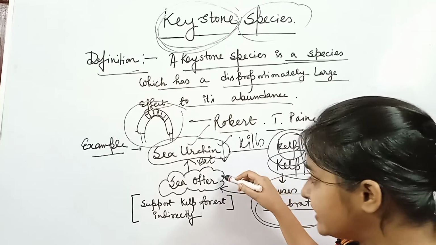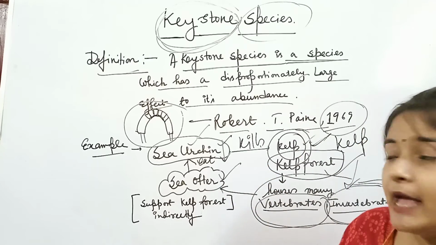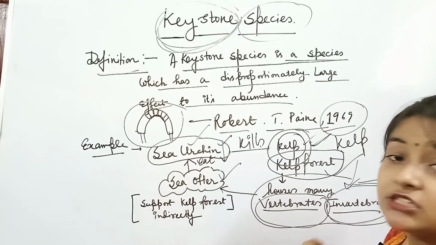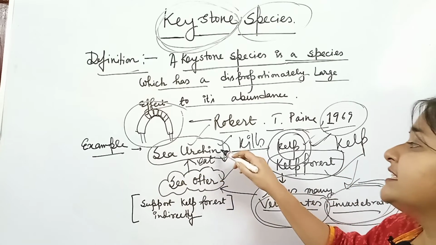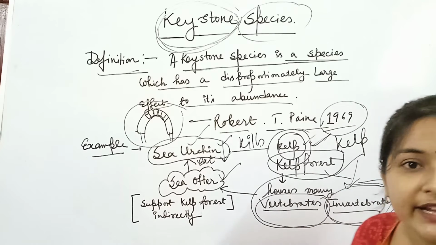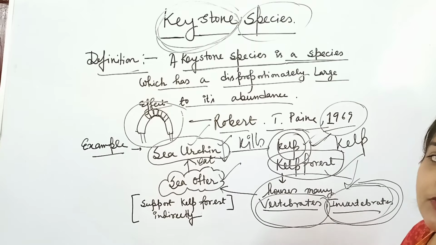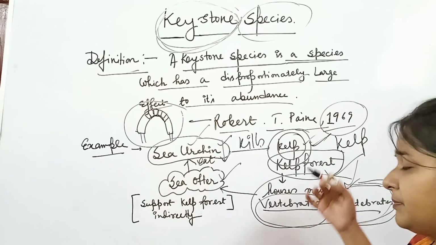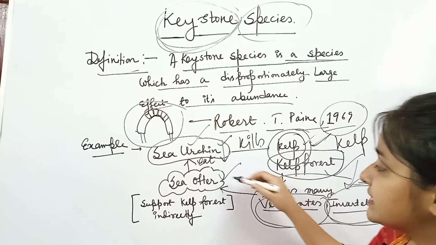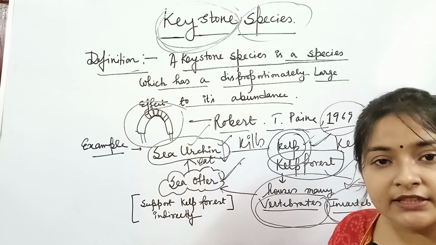That is why the sea otter is known as a keystone species: if the sea otter was not present, the sea urchin would kill the entire kelp forest, and there would be no vertebrate or invertebrate fauna there.